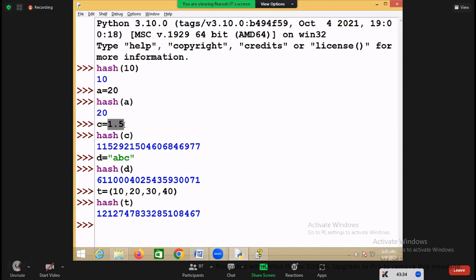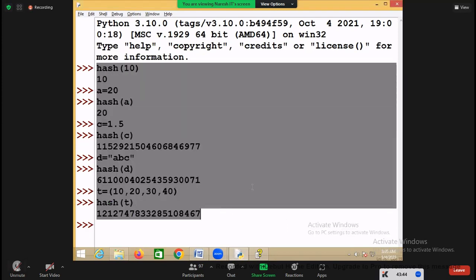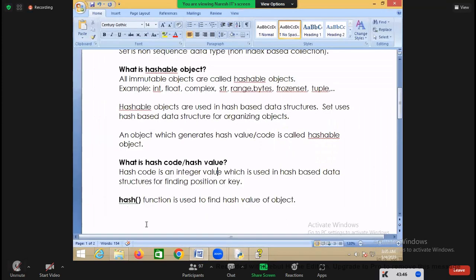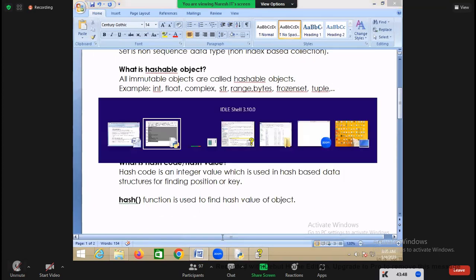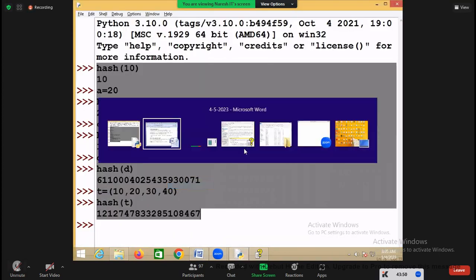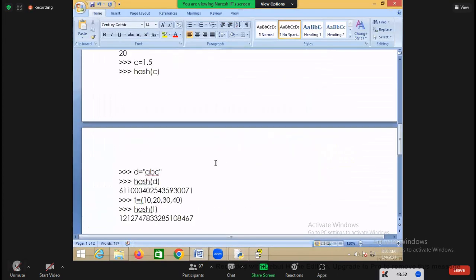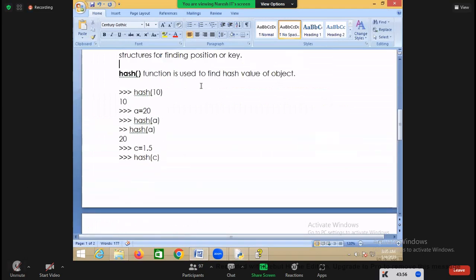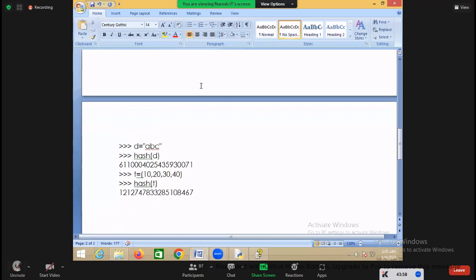Then it should generate the hash value for this float object or not? Yes. But how will it generate? By using some formula, right? Okay. This hash value is always generated by using one rule. This hash value is generated based on one rule. What is that rule?